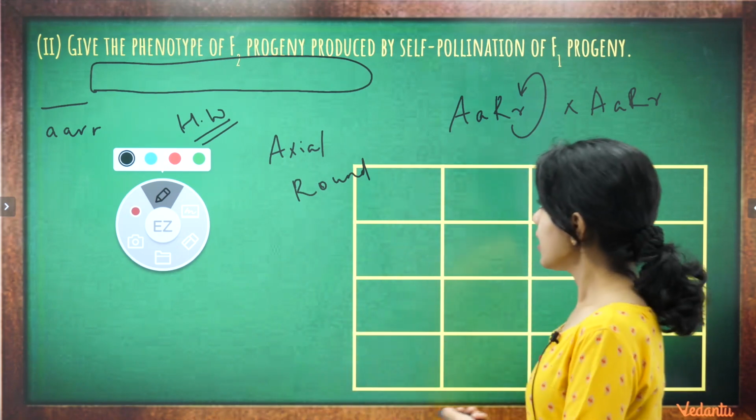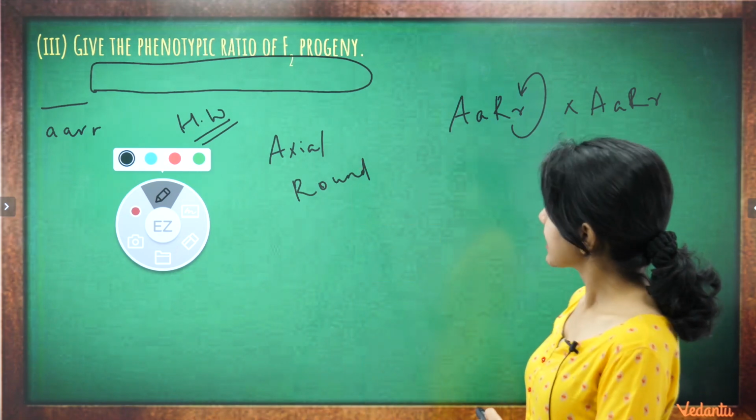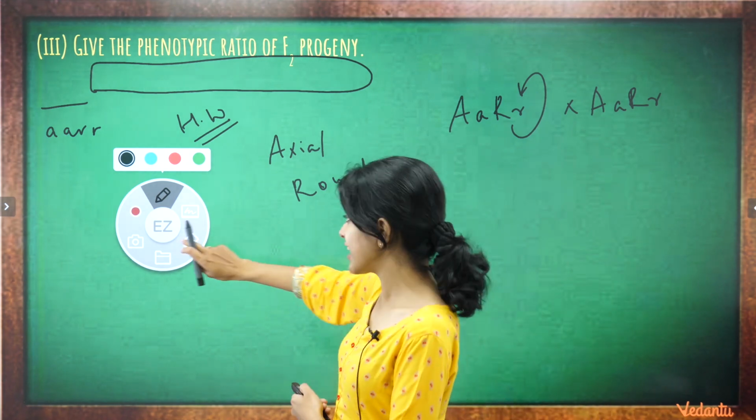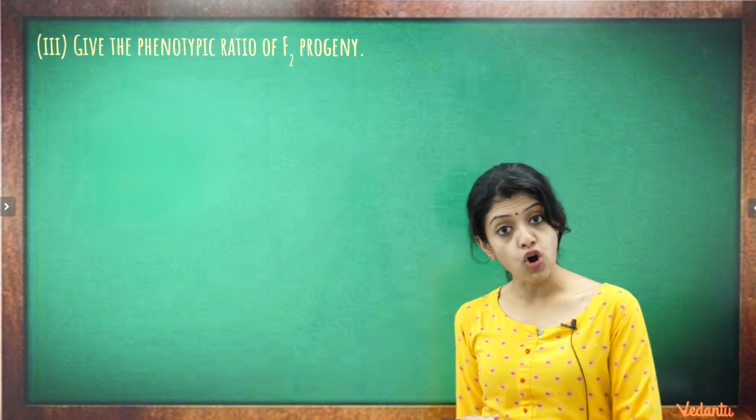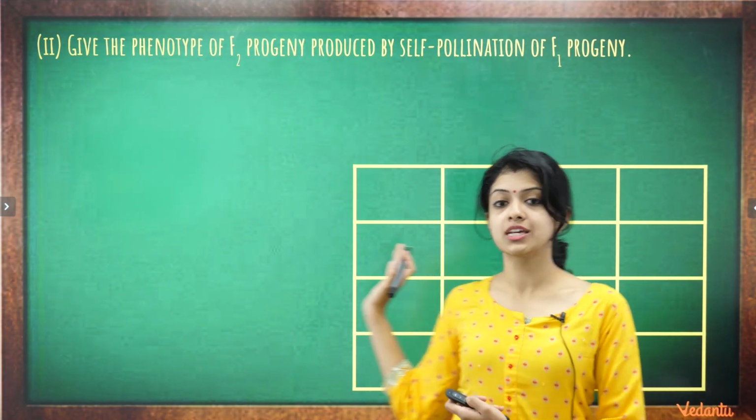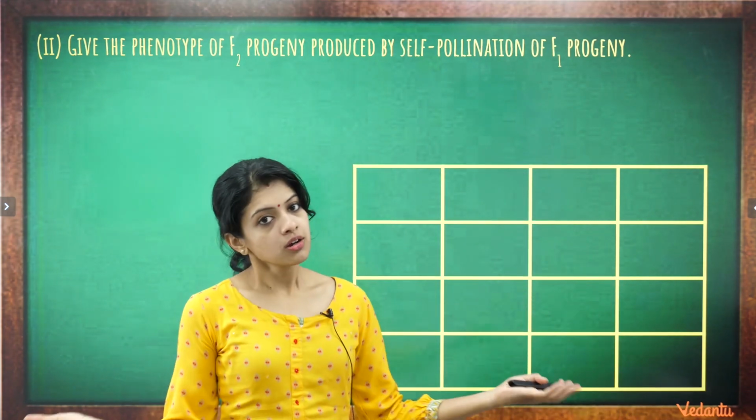Okay? The third question is, give the phenotypic F2 ratio of progeny. We have already answered this. It is most certainly 9:3:3:1. And of course, since you will be working out this Punnett square and this cross, this becomes much easier for you in the exam hall. You just have to sit and calculate, just sit and count, and your ratio would certainly come up to 9:3:3:1.